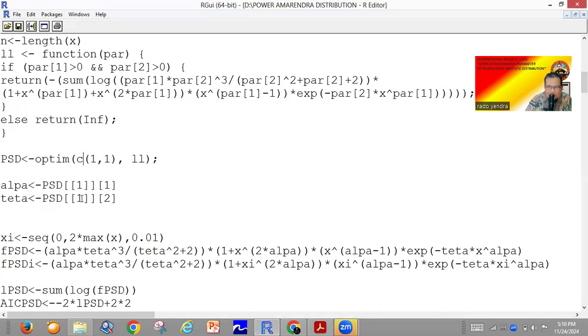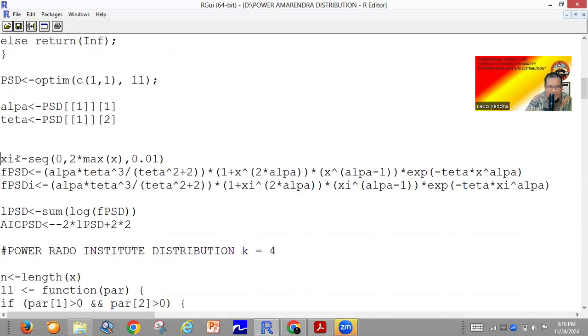So, like the power Rado Institute distribution k equal to 2, we must give the xi. FPSD means the density function of the power Rado Institute distribution with k equal to 3. And the difference between this one and this one is only xi and x.